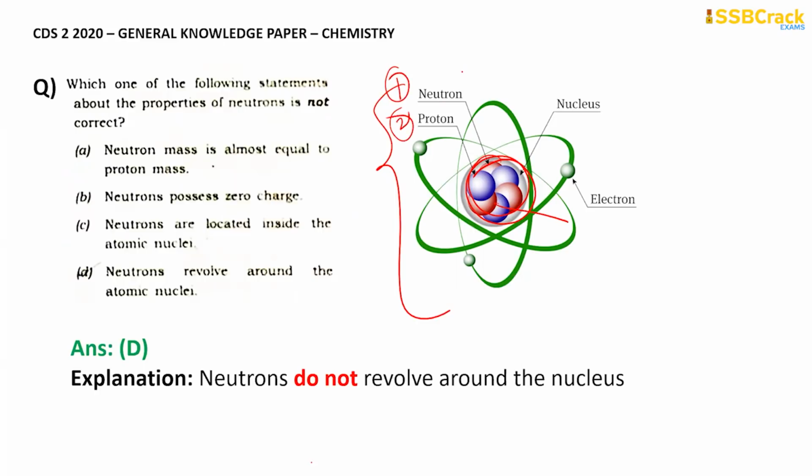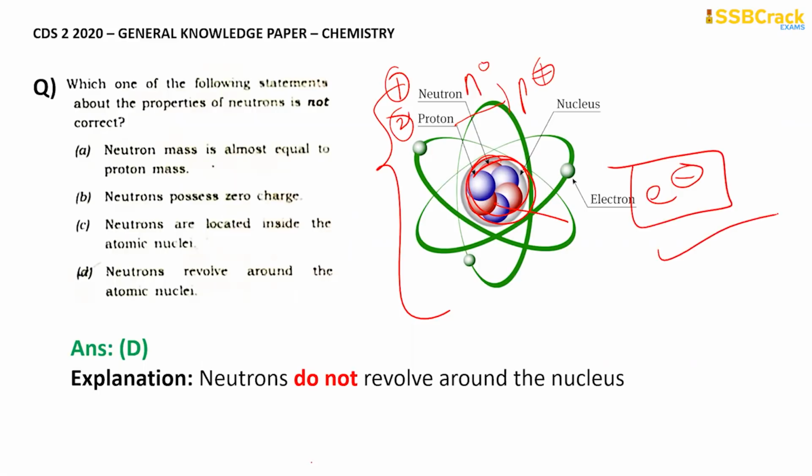Neutrons have no charge, that's why we represent it as N0, which indicates that neutrons are neutral. Protons are positively charged fundamental particles, so we represent it as P plus. And in the outermost shell we have electrons revolving, not the neutrons. Electrons are negatively charged. They are the lightest particles of the atom, right? So the D option will be the correct option here.